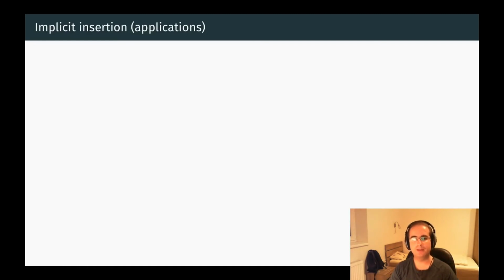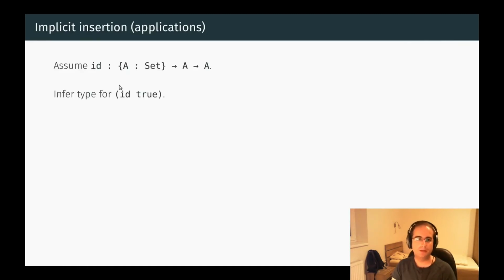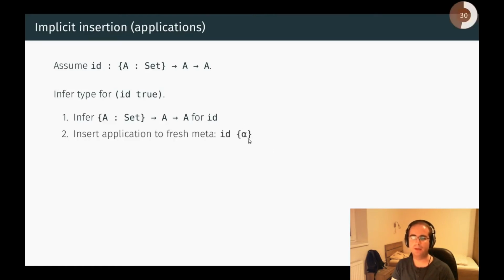First, let's look at an example for application insertion. Assume that we have the usual polymorphic identity function and we want to infer type for id applied to the boolean true. This expression is a function application, so first we infer a type for the function involved, which is id. Then we notice that the inferred type is an implicit function type, so we insert an implicit application here. First, we create a fresh meta variable named alpha, then we apply the newly elaborated id expression to it.